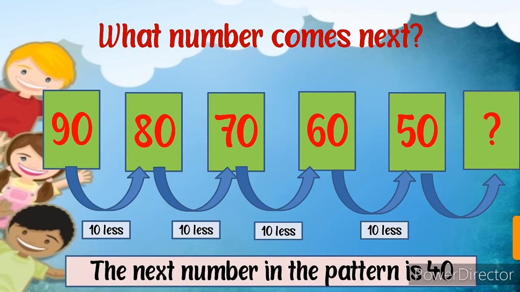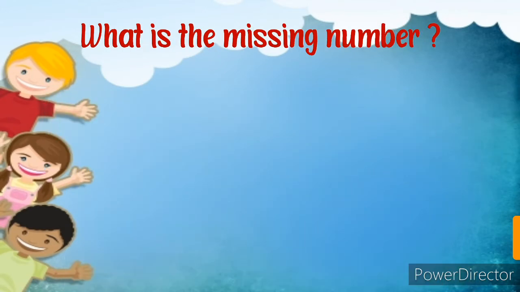So let's see which number will come next. The next number in the pattern is 40, because 50 is here. If we make 10 less, then which number will be here? 40. Okay students, so the next number in the pattern is 40. Now what is the missing number? Come to the next.